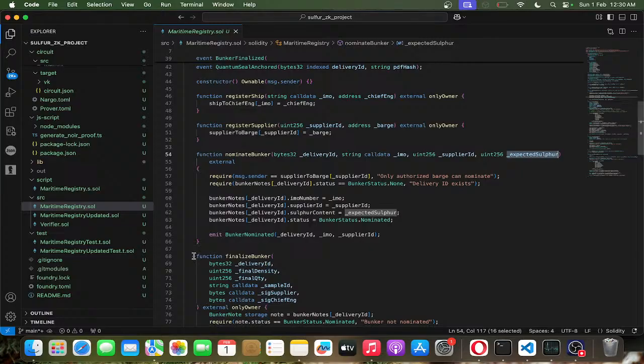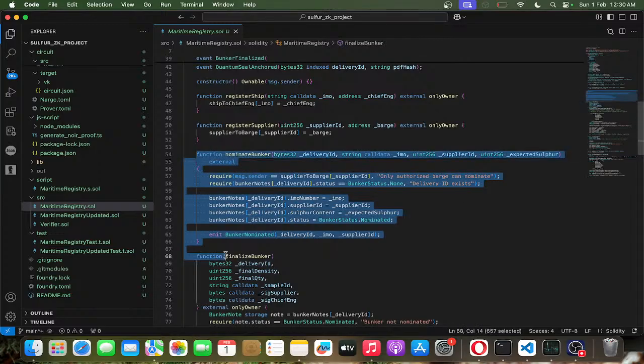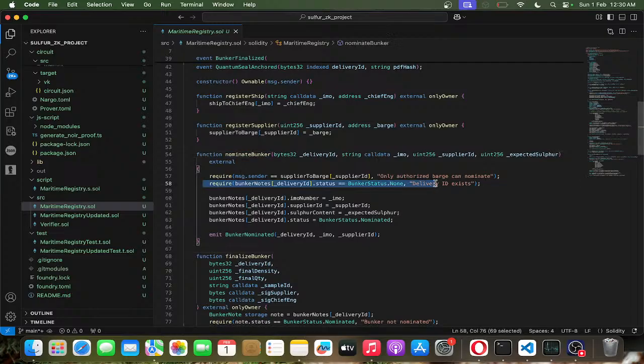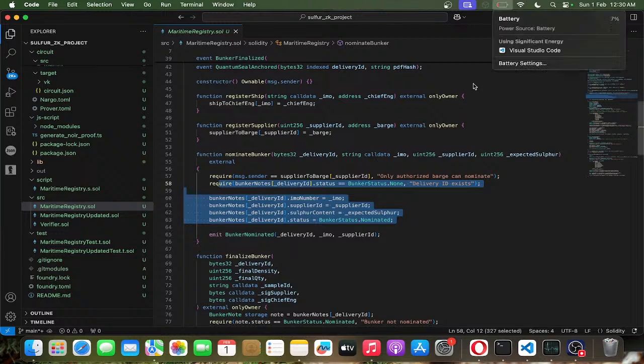So this is in the first version. I have mentioned the exact sulfur, but in the second version where I have implemented the zero knowledge, I have not mentioned this exact sulfur. I don't want to make this public. So rather we are going to prove that the exact sulfur is within the constraint without revealing the actual sulfur as a public parameter, right? So inside this bunker node, we are just checking whether the state is none, and then we are updating our other parameters.